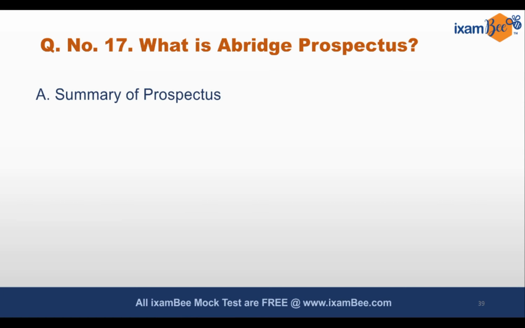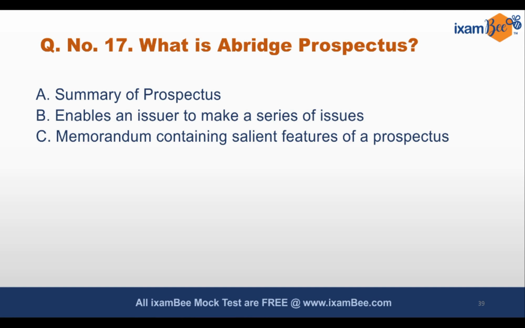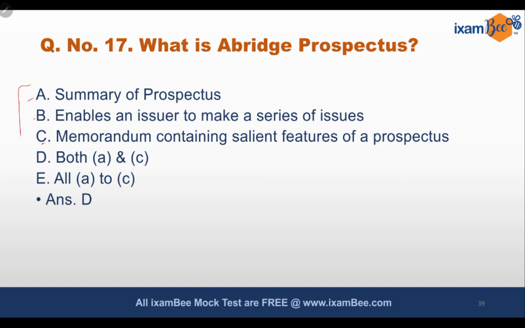Coming to the next question, what is Abridged Prospectus? What is the meaning of this concept, Abridged Prospectus? Options are summary of prospectus, which enables an issuer to make a series of issues, memorandum containing salient features of a prospectus, both A and C, all the options from A to C taken together shall be an abridged prospectus, and the answer shall be A and C only. It is a summary of prospectus, and it is actually a memorandum which contains salient features of the entire prospectus. It is not going to consist of option B.